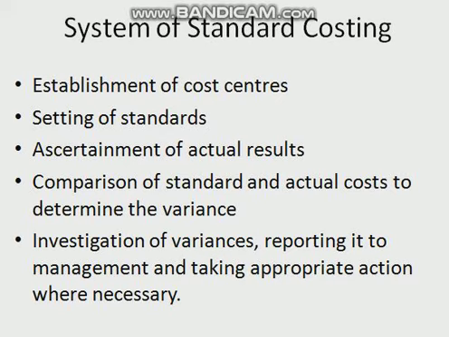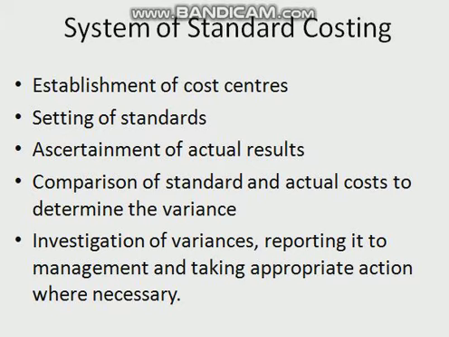Then there are fixed overhead variances. A cost which tends not to be affected by variation in volume of output is called fixed overhead, and the two standards set for fixed overheads are expenditure and volume of output. Expenditure standard: determination of budgeted expenditure for the period is necessary.